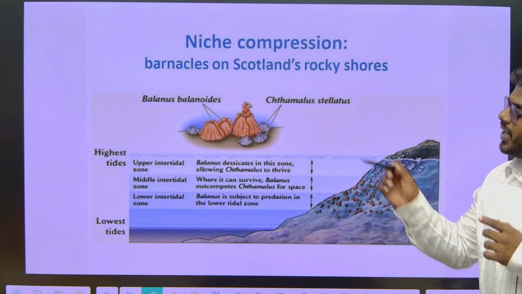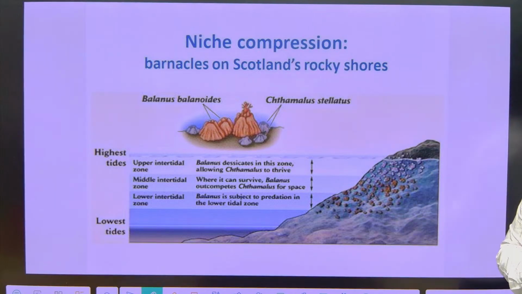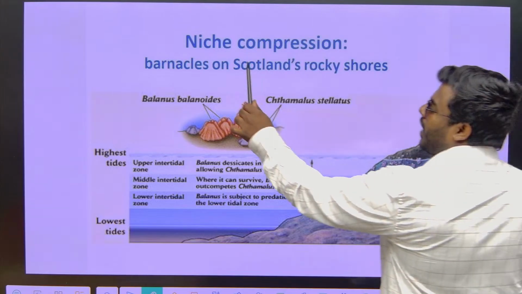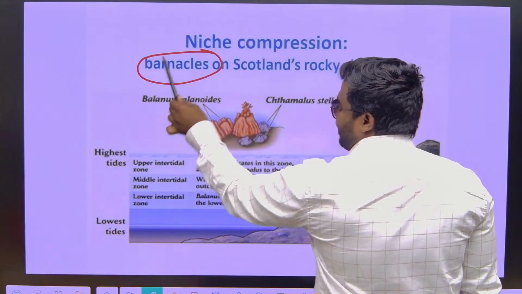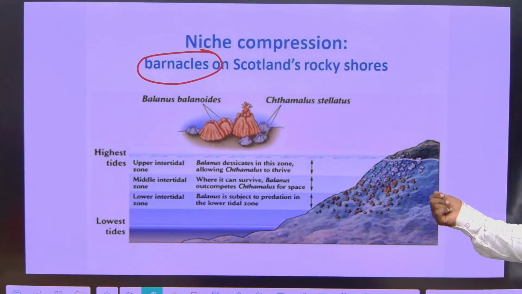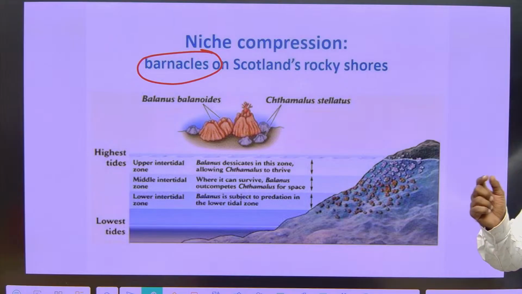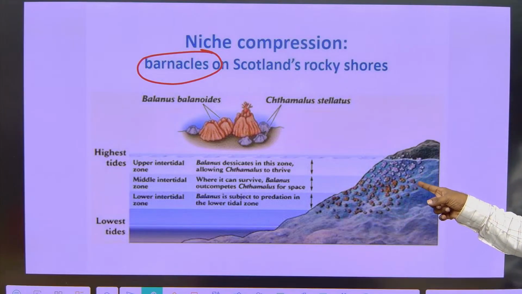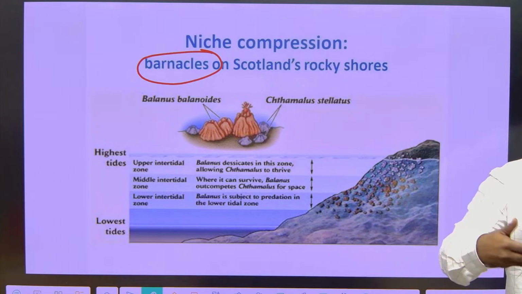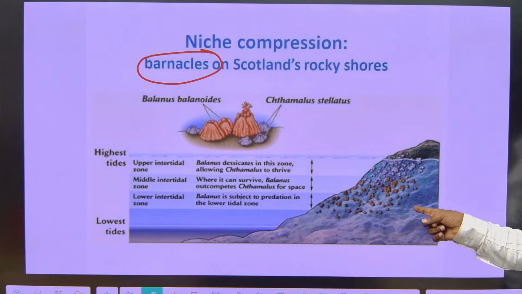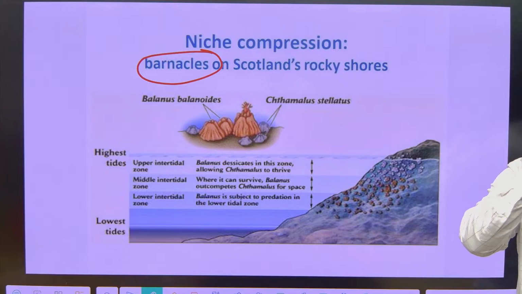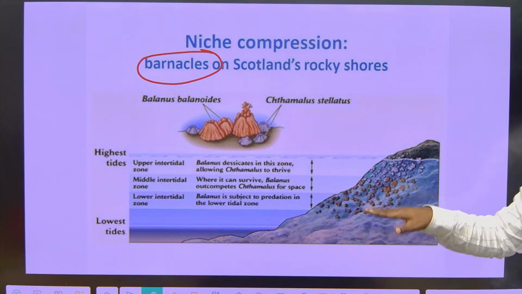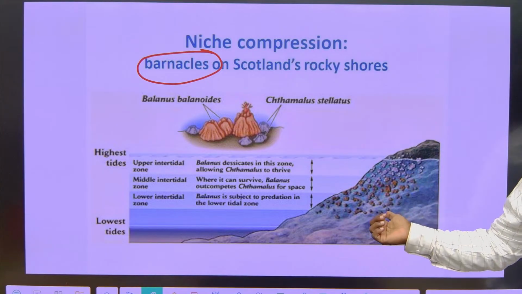So in order to explain fundamental niche and realized niche, we have to understand this with a classical example of barnacles. You might see barnacles in many places. If you go near the seashore, you might observe so many rocks visible at the start of the sea. If you observe, 40 to 50% of the rock is covered by water, and the remaining is exposed to the sunlight or the outside.